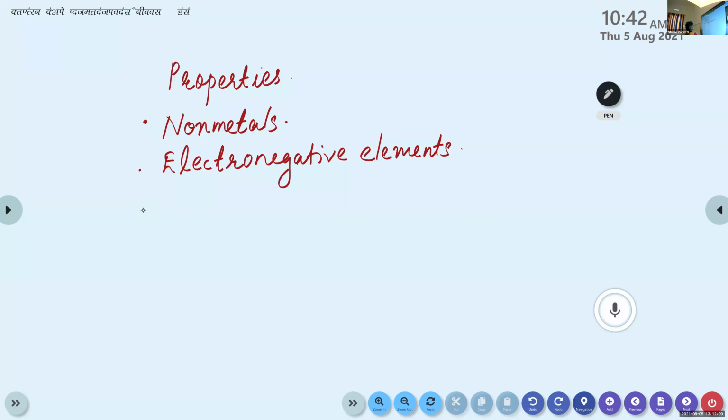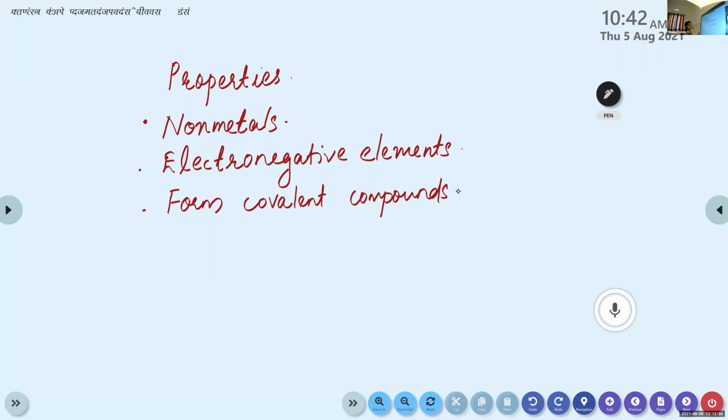Then they form covalent compounds. What do you mean by covalent? They share electrons. In bonding, they will share electrons.